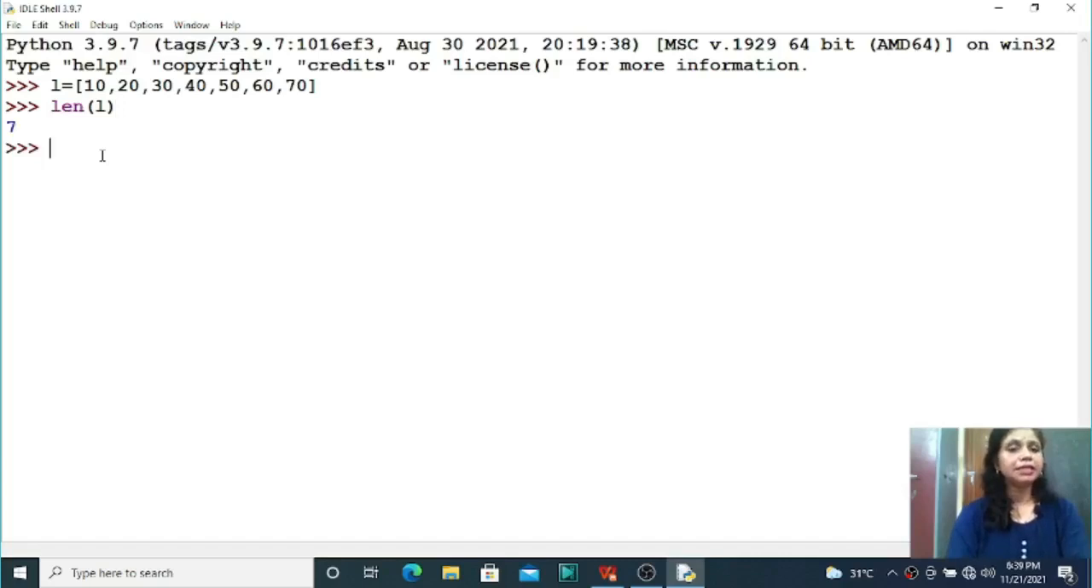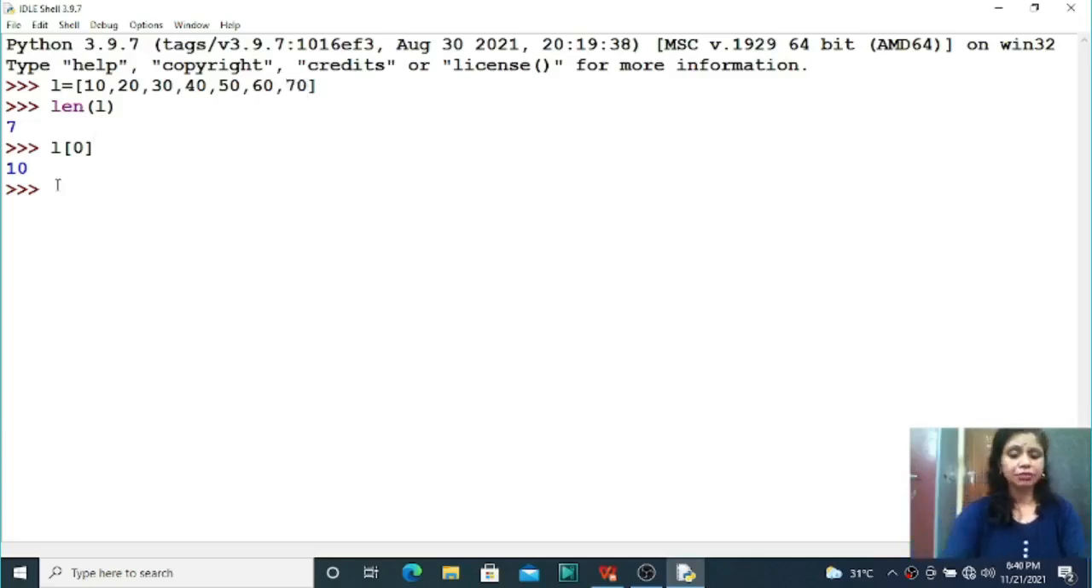Now students, the indexing concept. As I told, there are two types of indexing concept. One is forward indexing. Forward indexing starts from 0 to len of the list -1. So here how will you use the index number? You have to write L of 0. Then this is your 10, that means at index number 0, 10 is there, at index 1, 20 is there, at index 2, 30 is there, at index 3, 40, at index 4, 50, at index 5, 60, at index 6, 70 is there, right students? So this is the forward indexing concept.